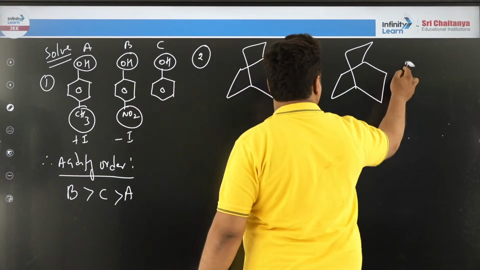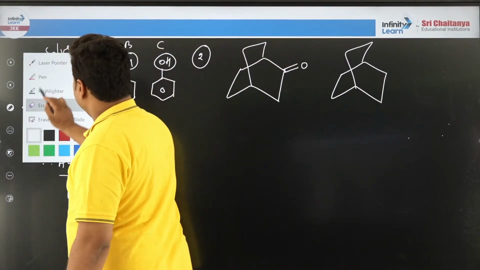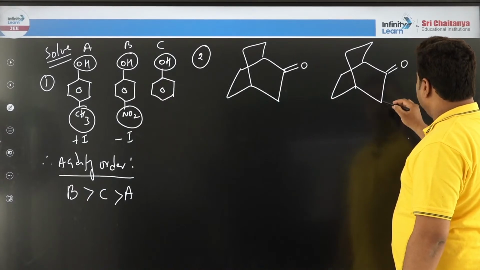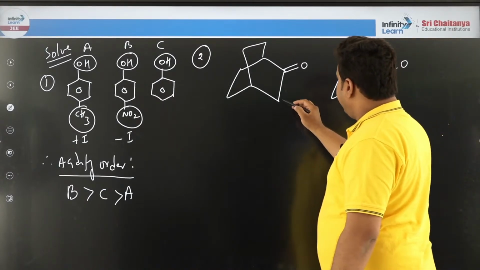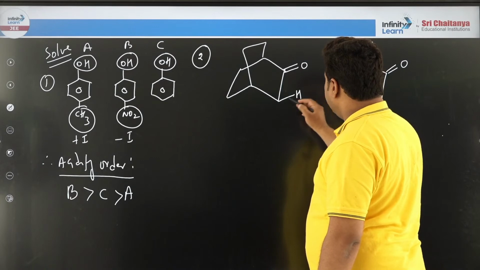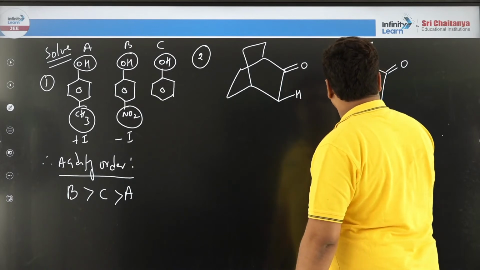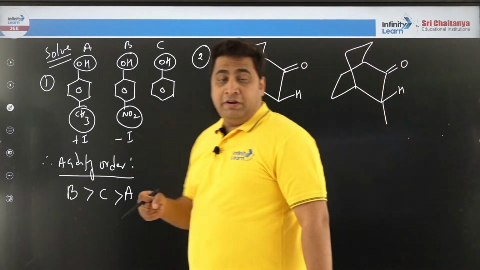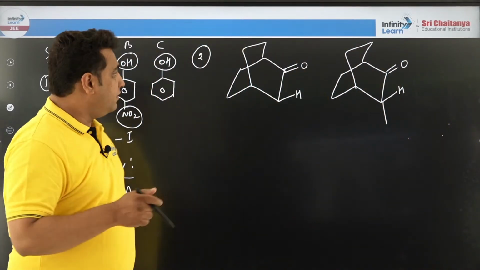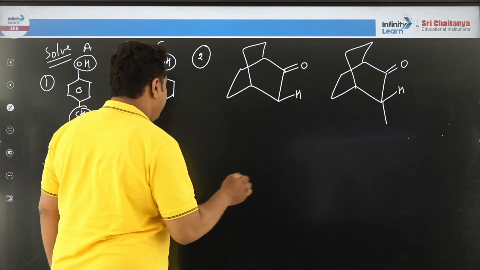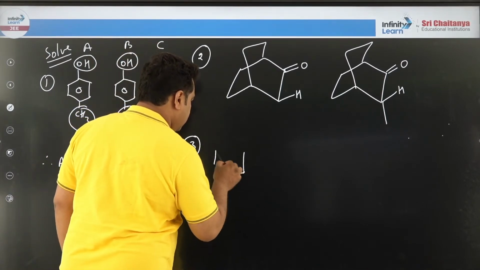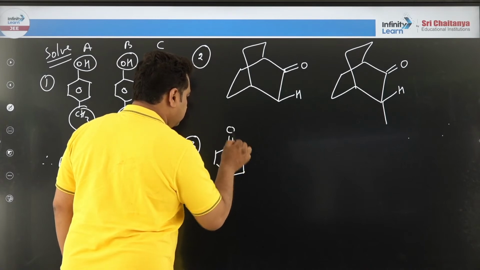Some small change I will do. Now all of you, someone will ask you about this hydrogen and this hydrogen. Come on, very tough problem. What is the order of acidity? Till you solve, I will draw another structure. Please, all of you.